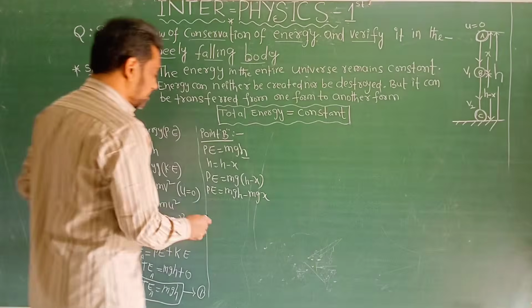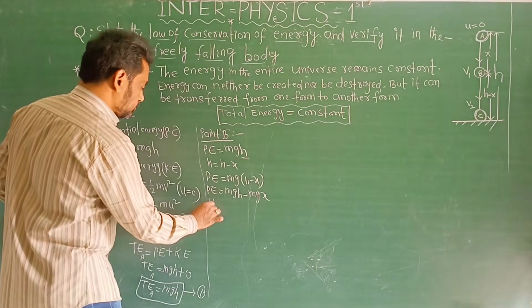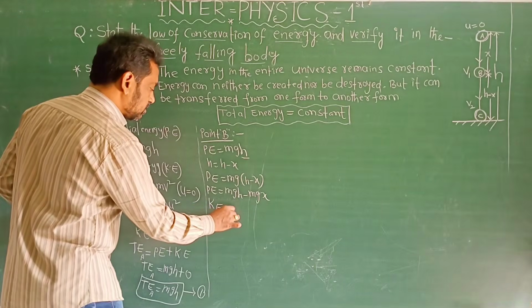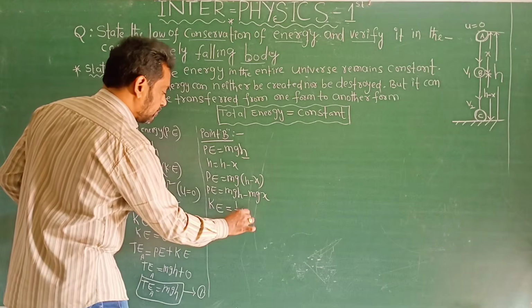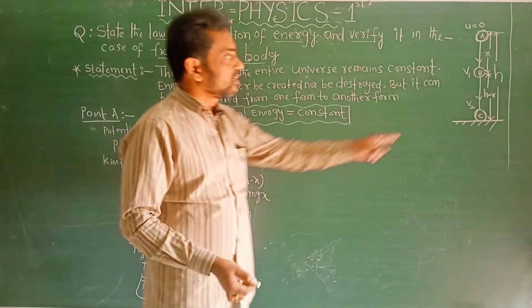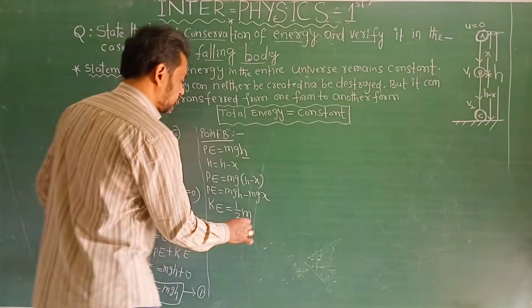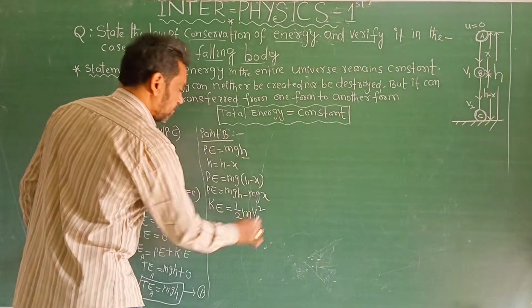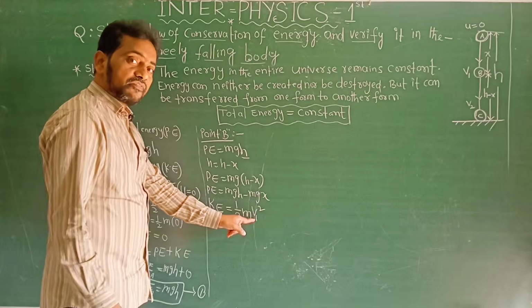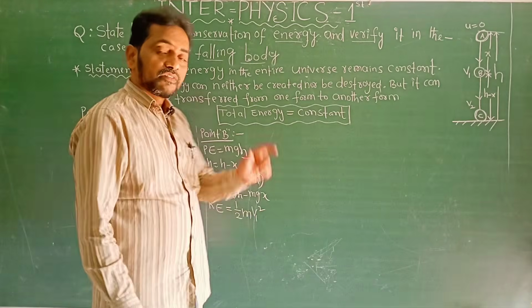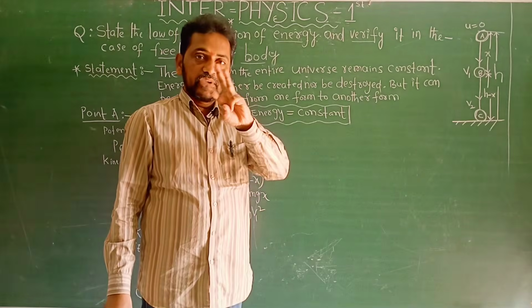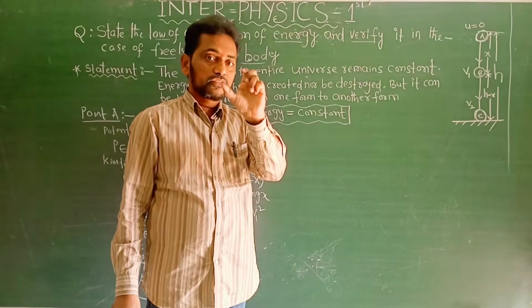Now I want the kinetic energy at point B. KE is equal to the general expression, half mv square. But here what is v at point B? What is the velocity here? v1. That's why this equation can be written with v1 square. But I want v1, the velocity, from the equations of motion. Kinematic equations, 4 are there na, dantlo the third equation.